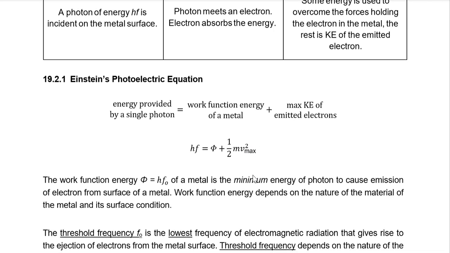So work function energy, called phi, equals hf naught, of a metal is the minimum energy of a photon to cause emission of an electron from the surface of the metal. Work function energy depends on the nature of the material of the metal and its surface condition. That's why if you look at the formal definition, it says cold metal. And obviously the type of metal matters, so sodium and zinc will have different work functions.